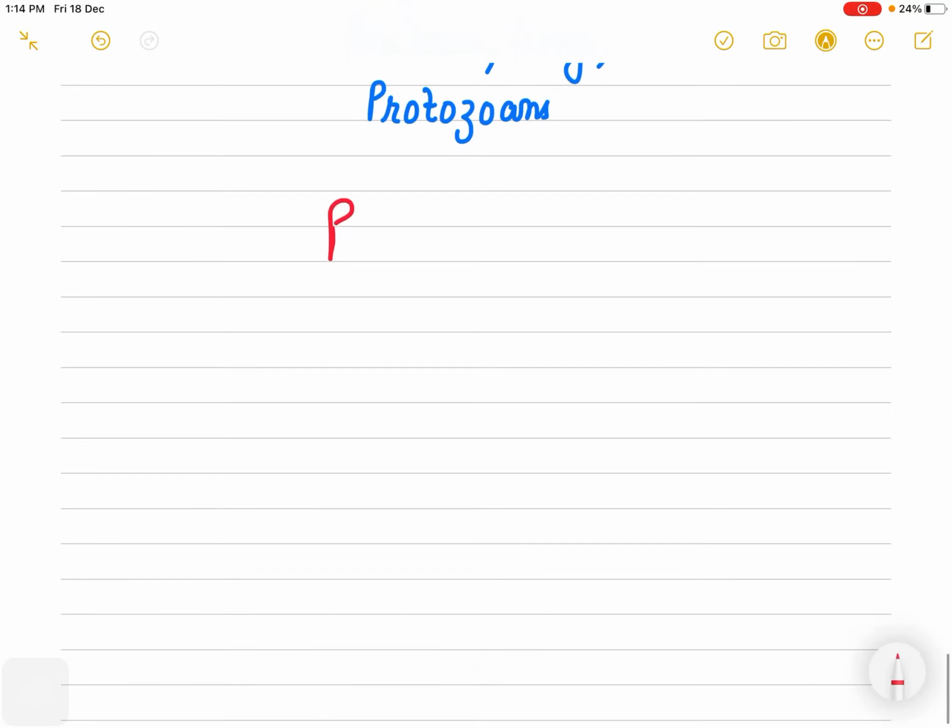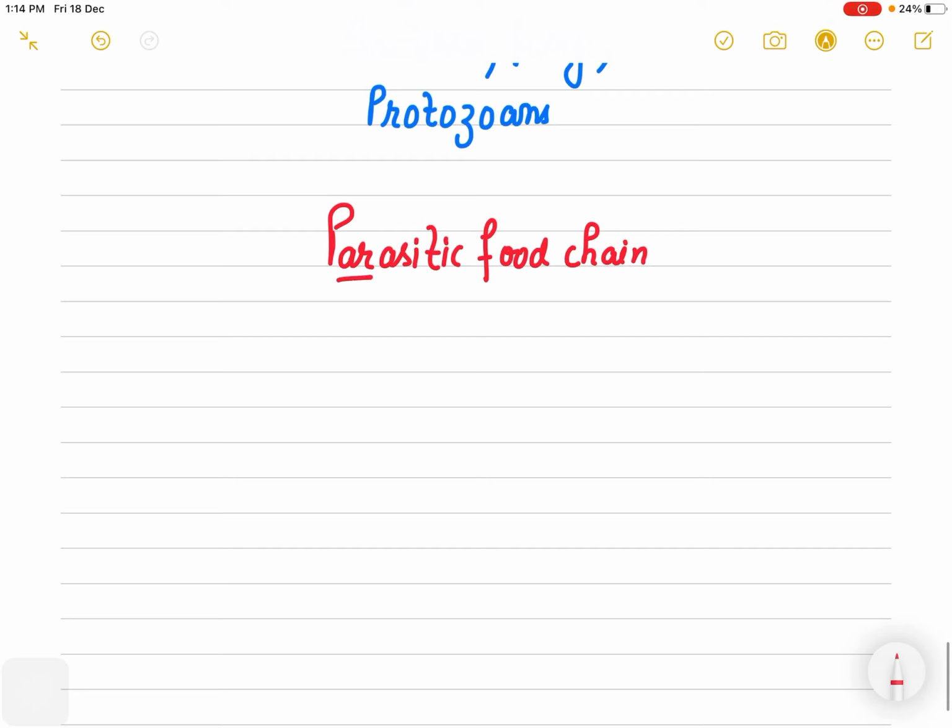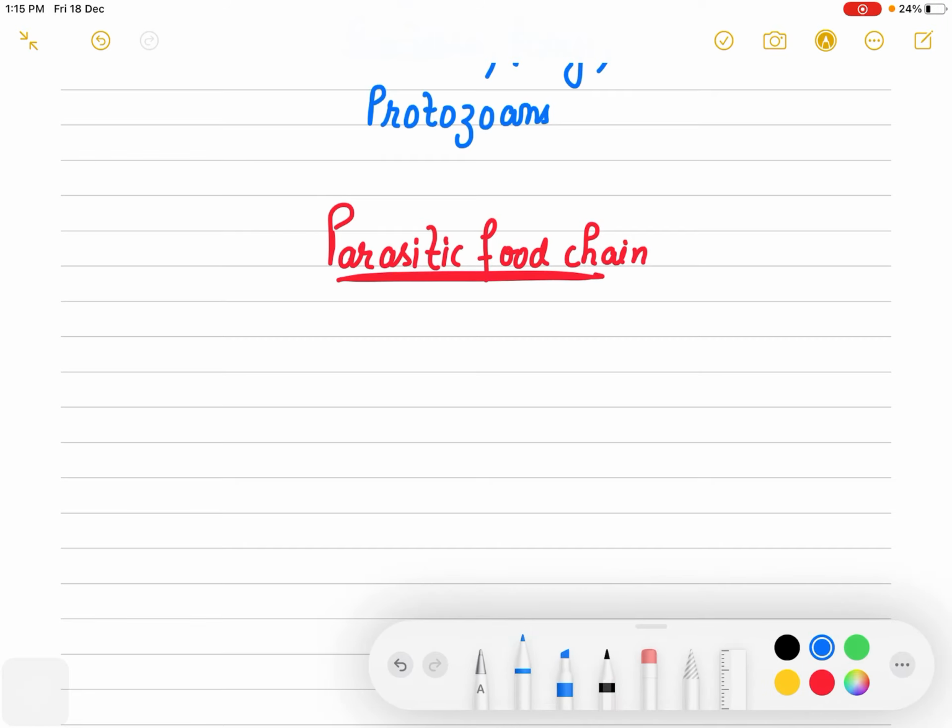The last one is the parasitic food chain. Now, what do you mean by parasitic food chain? Here, it begins with the host. It begins with the host and ends in a parasite, because the parasite is dependent on the host.